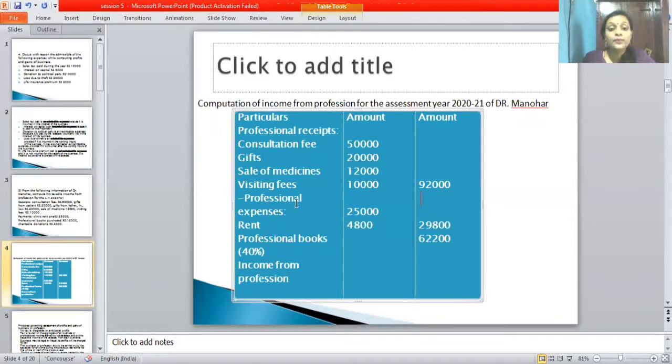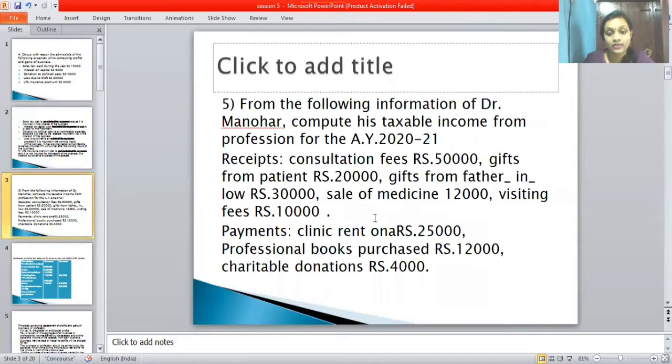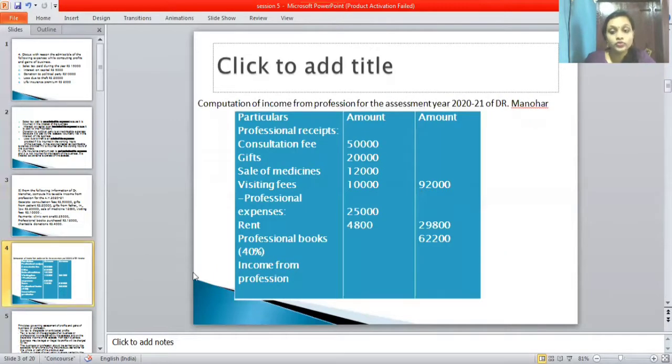After that you should take professional expenses. So professional expenses, rent, we should take clinic rent. Okay, so how much have they given? 25,000. You should take that value 25,000. Okay, next they have given the professional books.